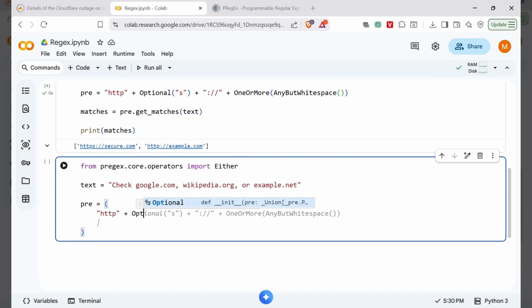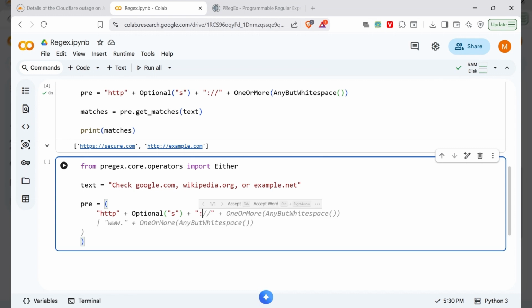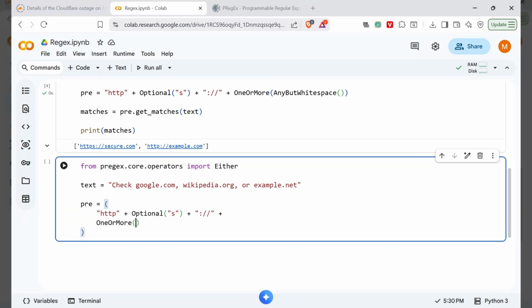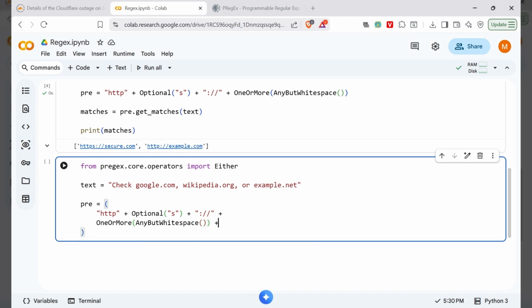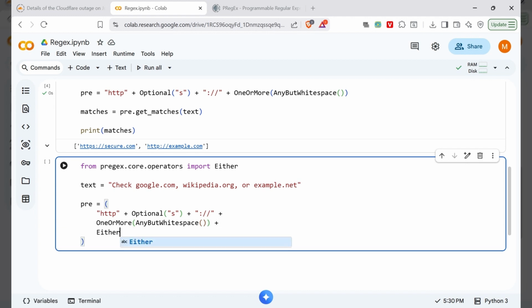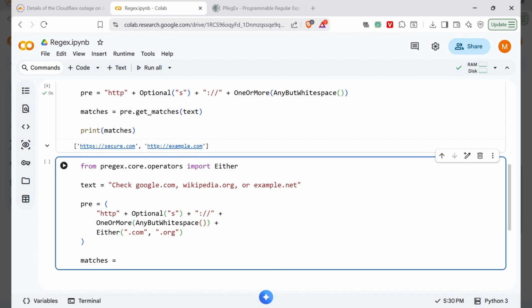So use the above code and then again one or more non-white space. Now here I only need .com or .org. So we have to put those strings inside the Either. Either accepts multiple options and matches any of them. Super intuitive compared to the pipe operator in regex. Okay, and again pass the text inside the getMatch function.